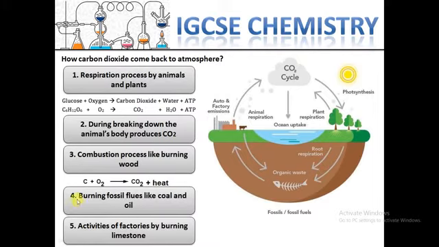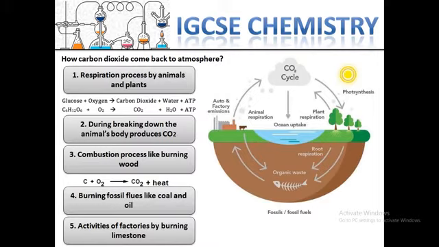The fourth way is burning fossil fuels like coal or oil. It is almost the same as the third one, but this is specifically for fossil fuels like coal, oil, and things like that.